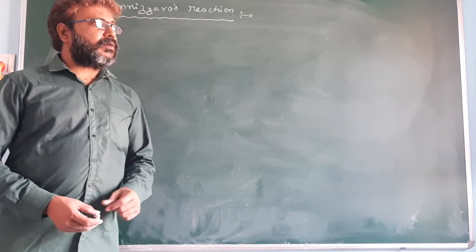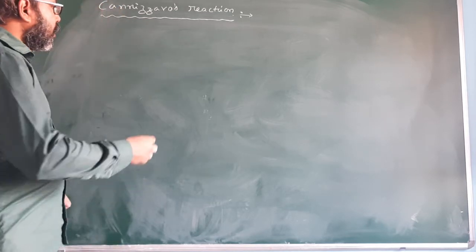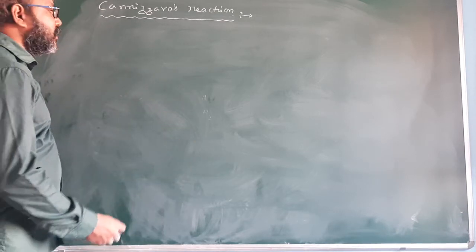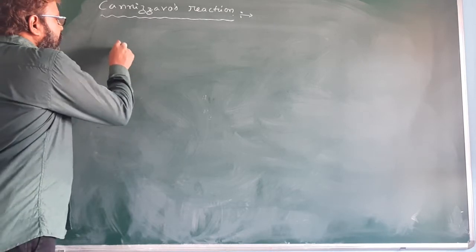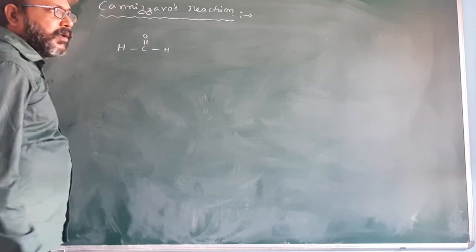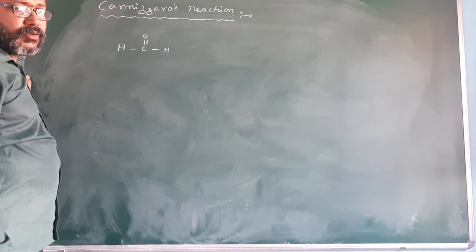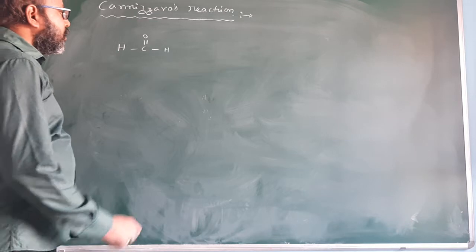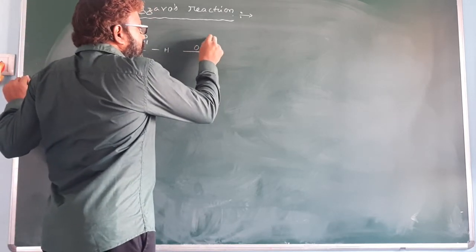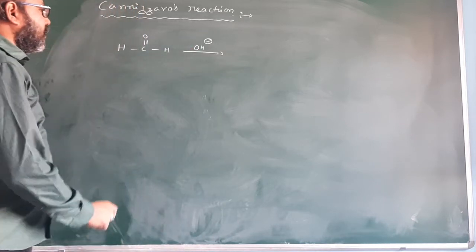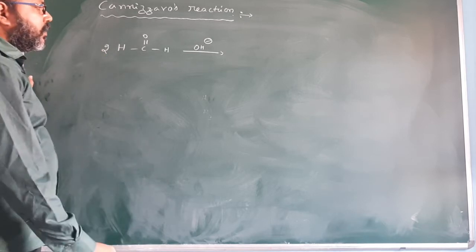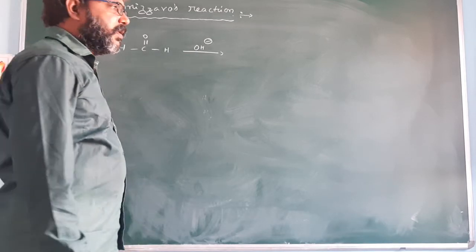First, carbonyl compounds with no alpha hydrogen are involved in the Cannizzaro reaction. For example, formaldehyde, there is no alpha hydrogen. This compound reacts with another formaldehyde in presence of strong basic medium.